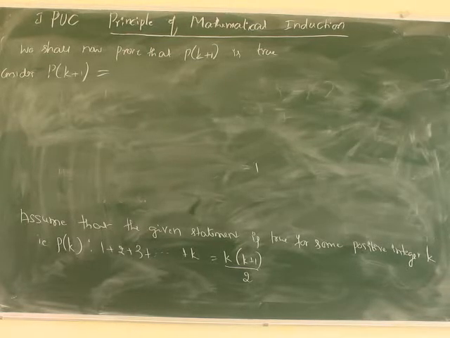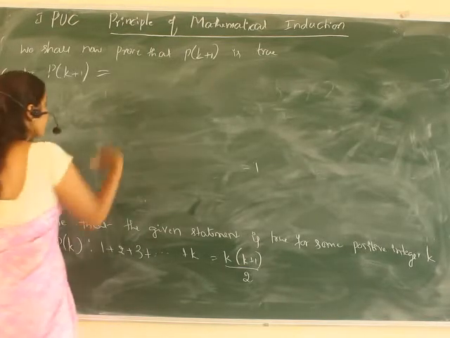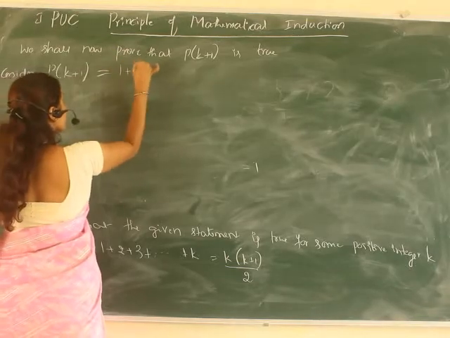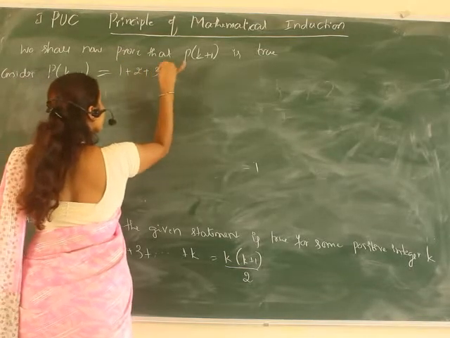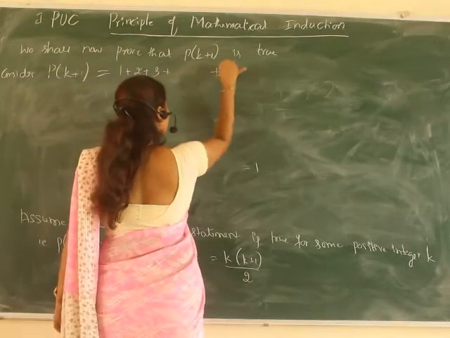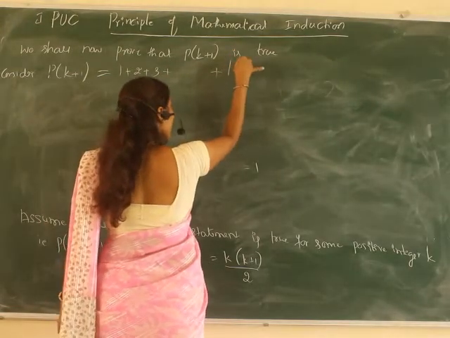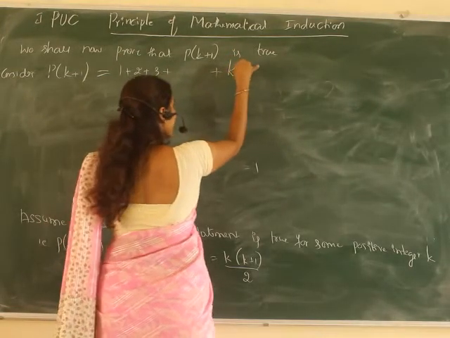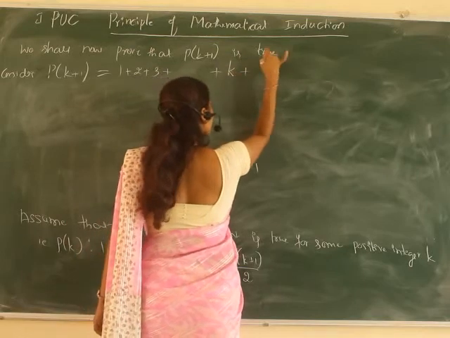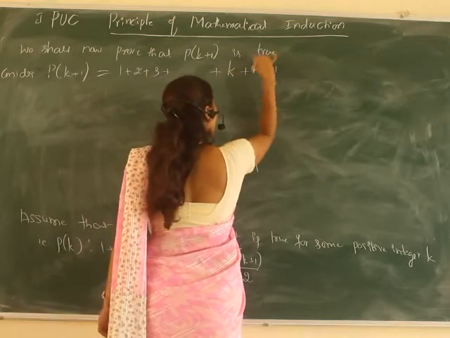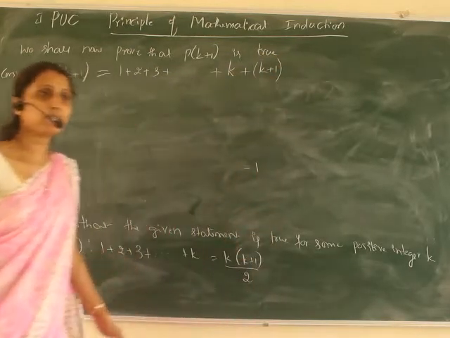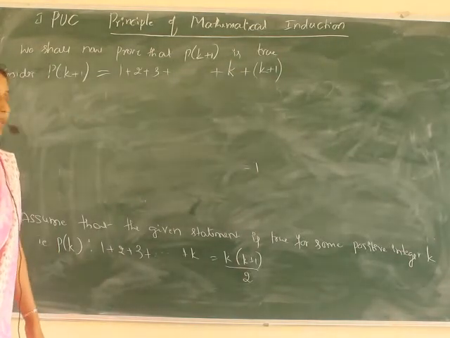For those k terms I have to add the k plus 1th term. So that is 1, 2, 3, and so on up to k. Kth terms I have pushed. The next term I have to push is k plus 1, so k plus 1 also I have to write together.